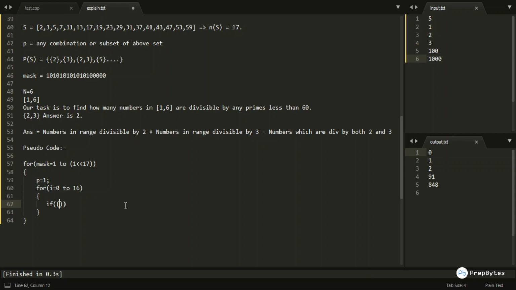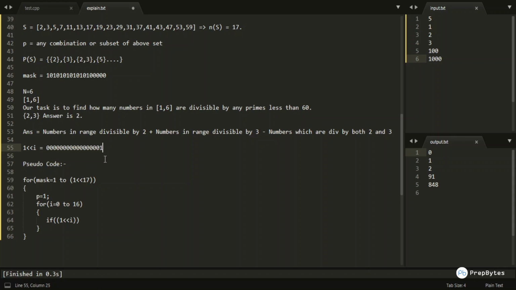I would be doing that by a basic bit masking operation, where I am making another mask, which is 1 left shift i. This is basically left shifting 1 to position i. So if i would be 0, then the set bit would be at 0, right? This would be my mask.